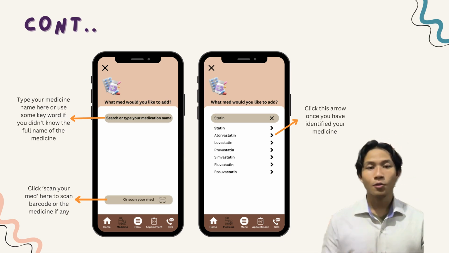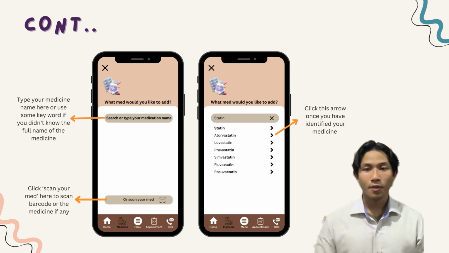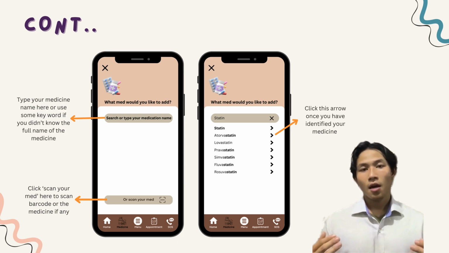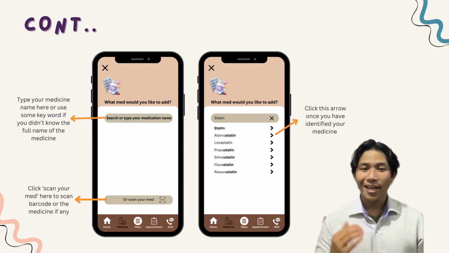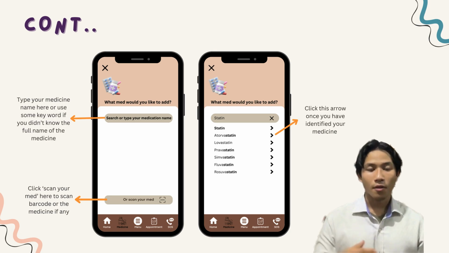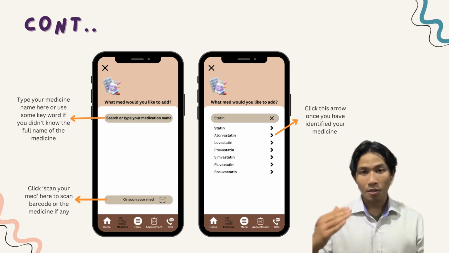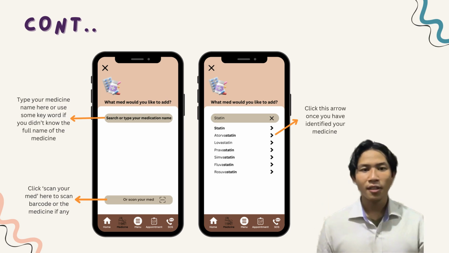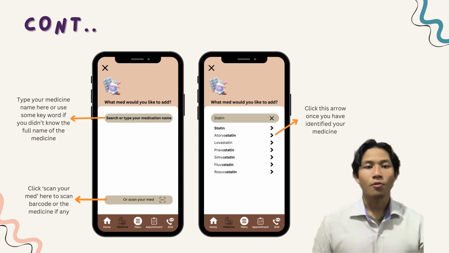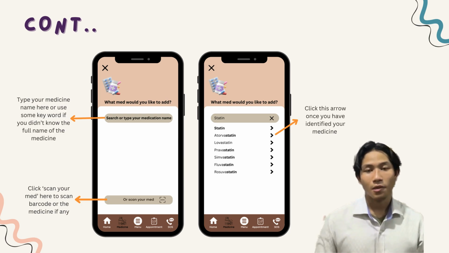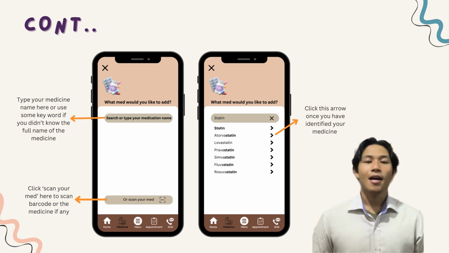After the user has entered the name or keyword of the medicine, they can choose their exact medicine name. On the right, after you have identified the name of the medicine, you can click the arrow. After you click, you move on to the next page.